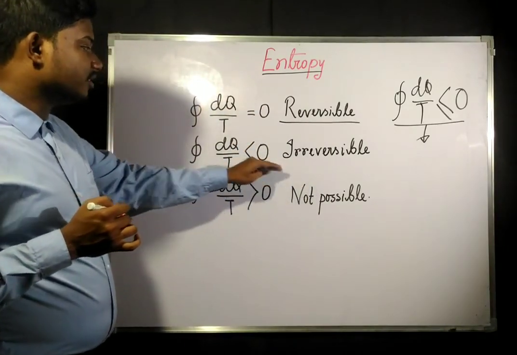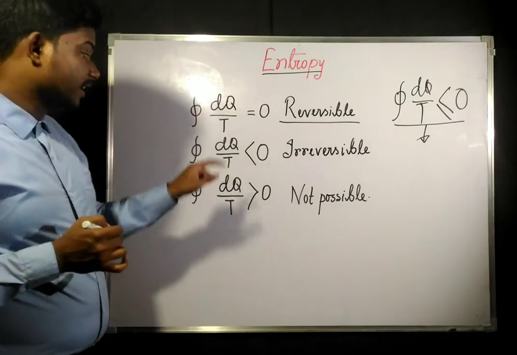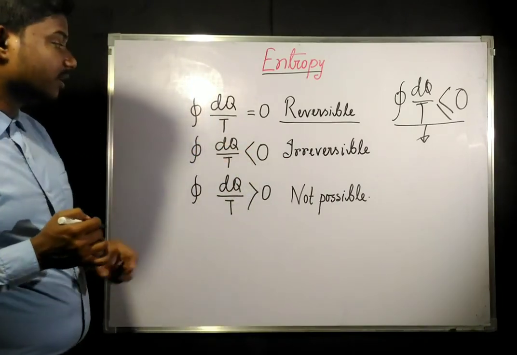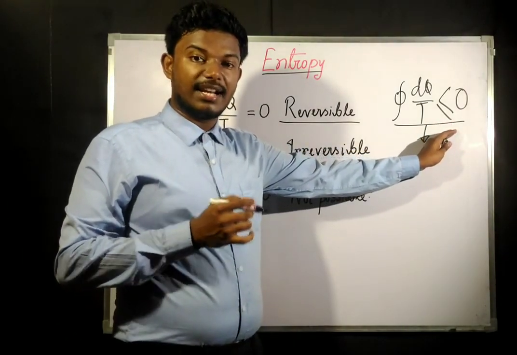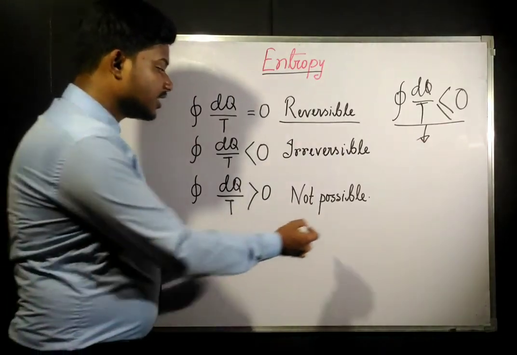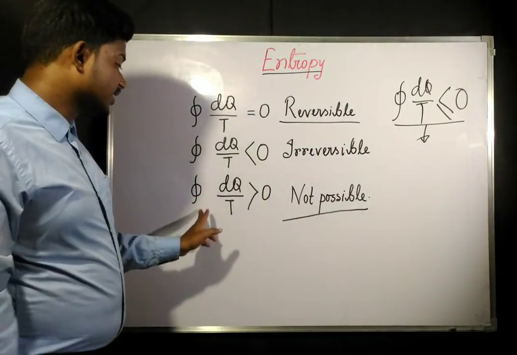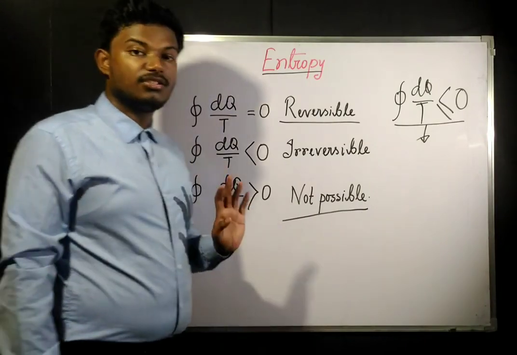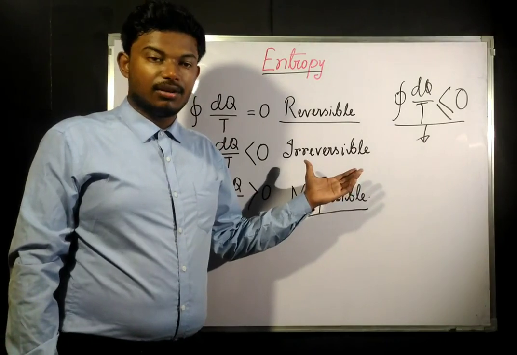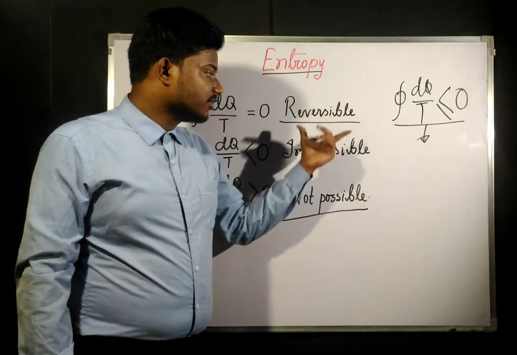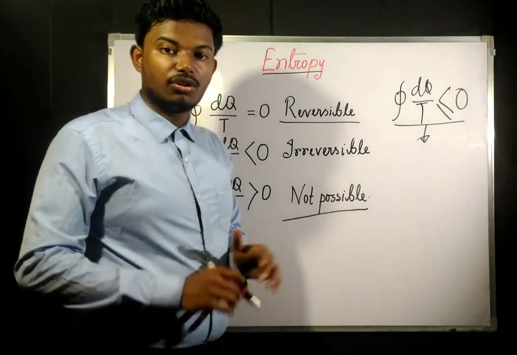Similarly, for an irreversible process, the integration of dq by T is always going to be less than 0. Since he has not mentioned anything about greater than 0, we consider that this is not possible. The cyclic integration of dq by T greater than 0 is not possible. That means the system can be either reversible or irreversible. He has given the conditions for reversible and irreversible, and the third option is not there.